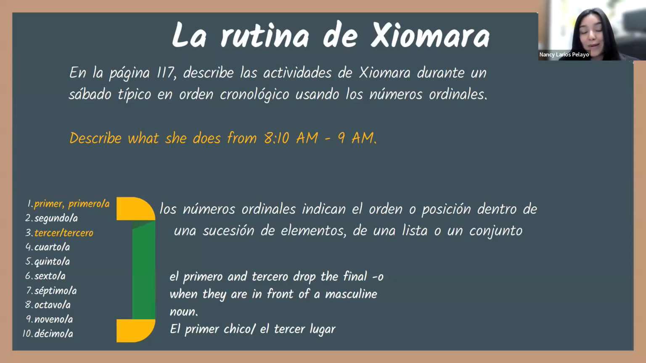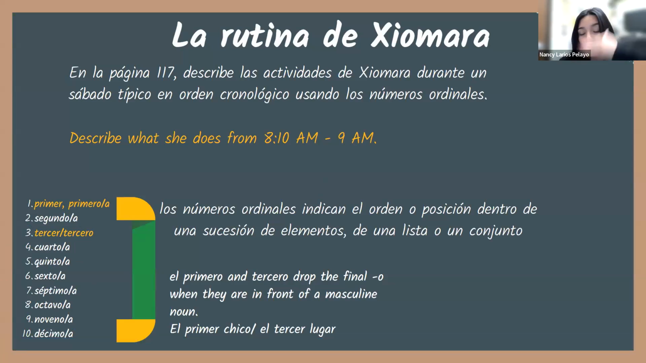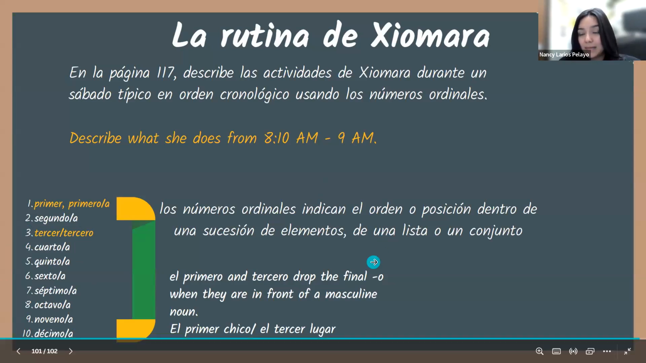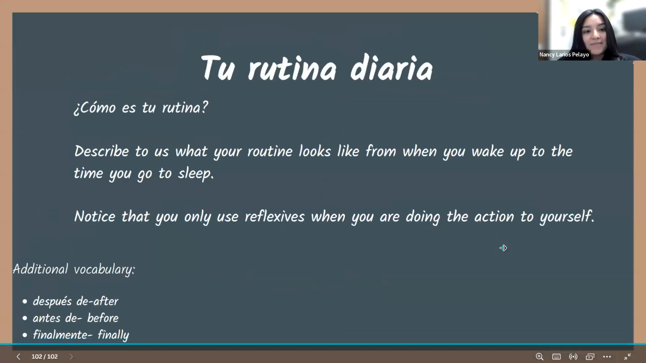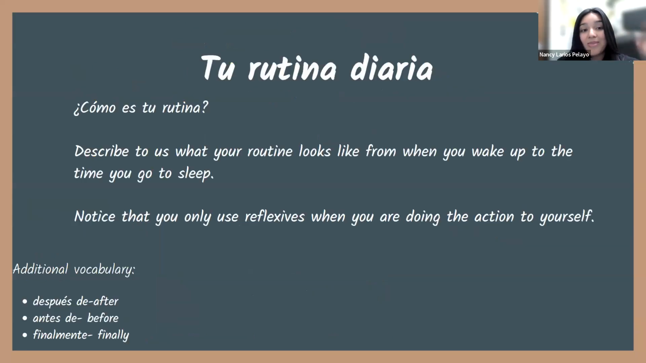¿Vale? Entonces, la rutina de Xiomara, página 117, describe the activities she does from 8:10 a.m. to 9 a.m. using los números ordinales, right? In orden cronológico, chronological order. Tell me what she does. Primero, segundo, tercero, cuarto. ¿Sí? And you can add the times as well. Entonces, esa es una de las tareas. So this is one of the assignments that you have.